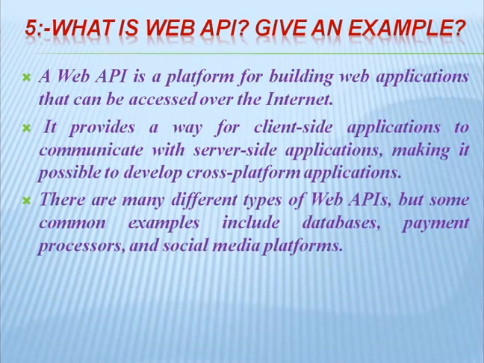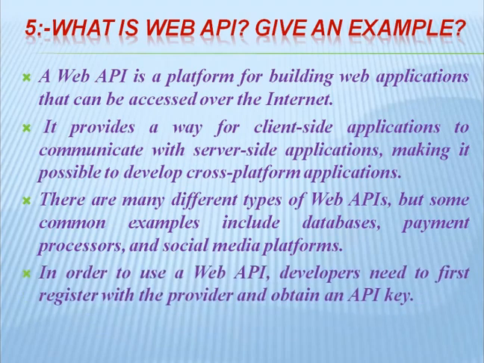There are many different types of web APIs, but some common examples include databases, payment processors, and social media platforms. In order to use a web API, developers need to first register with the provider and obtain an API key.